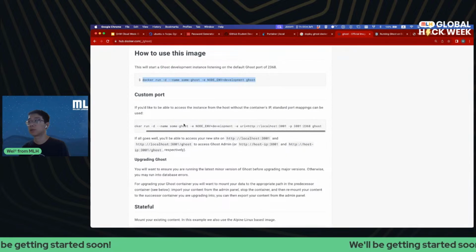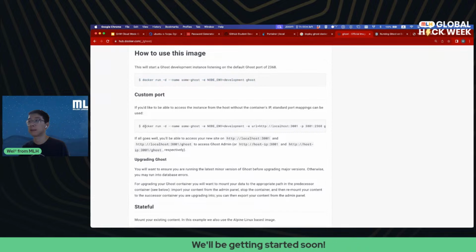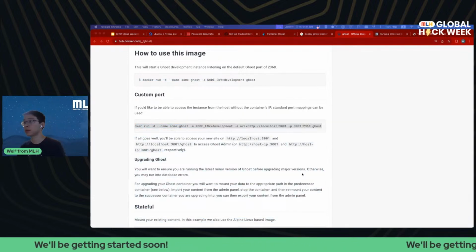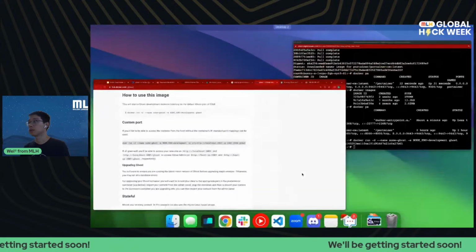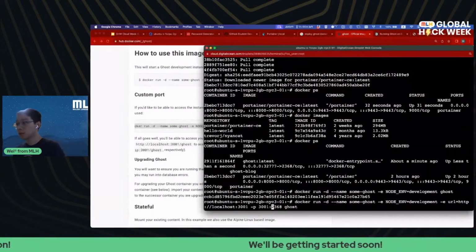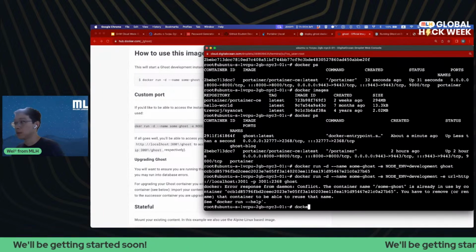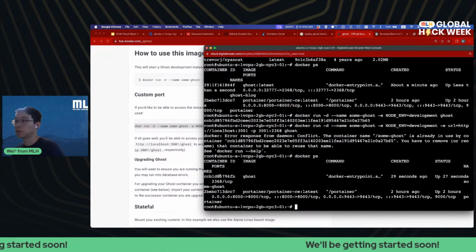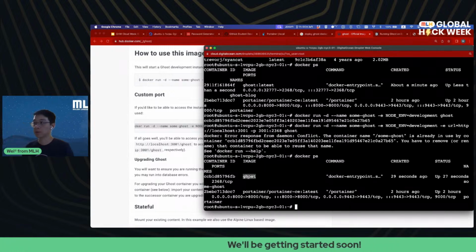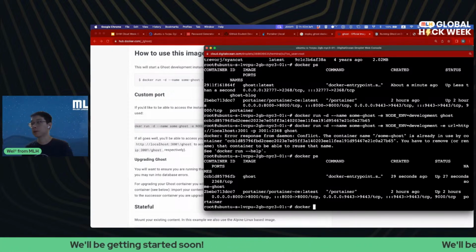We do need to provide a custom port so that we can access it. So let's do this. You can see the port is 3001. But first, we need to remove the previous Ghost container that we have already spun up. Docker remove.